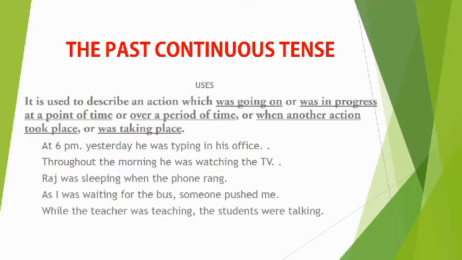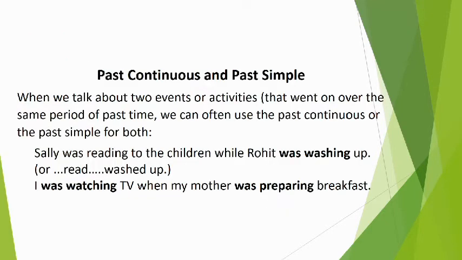Let us see another example. While the teacher was teaching, the students were talking. So here we say that simultaneously two actions were in progress. Here one thing we have to notice: when we talk about two events or activities that went on over the same period of past time, we can often use the past continuous or the past simple.